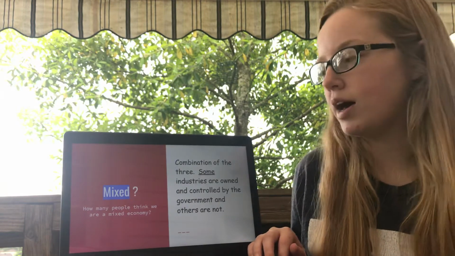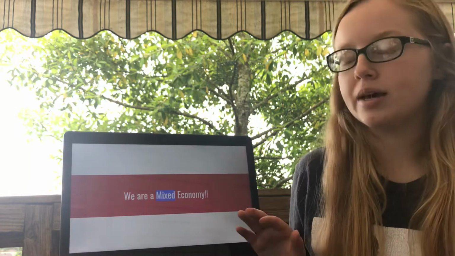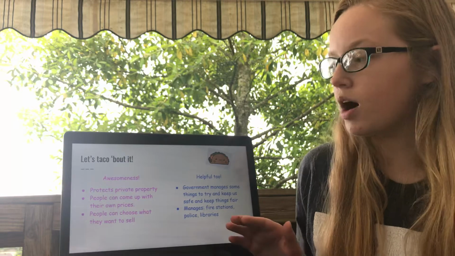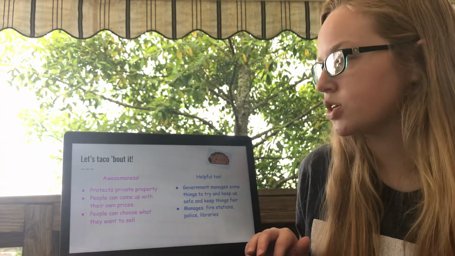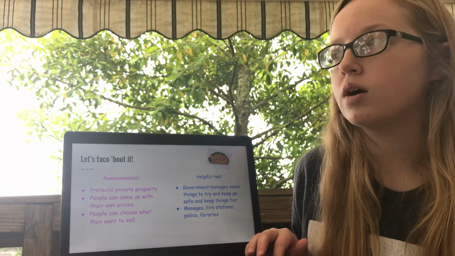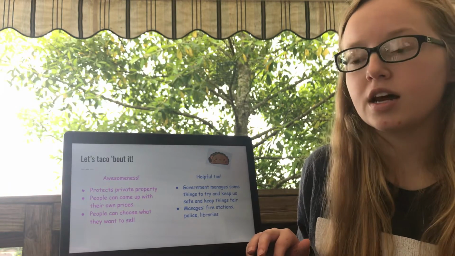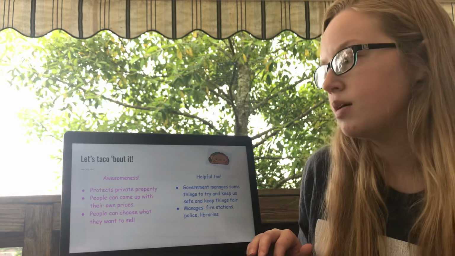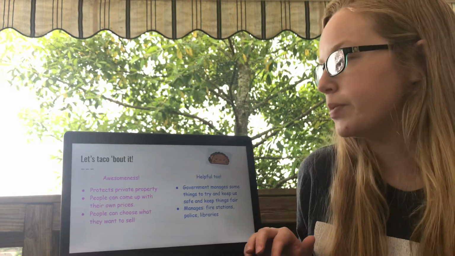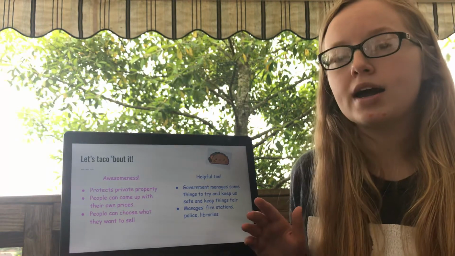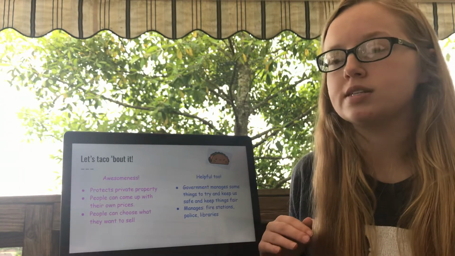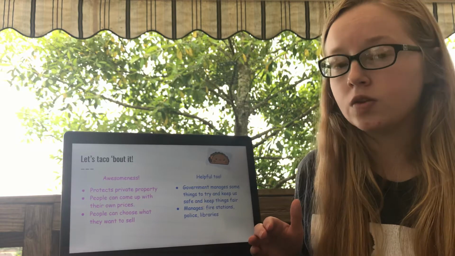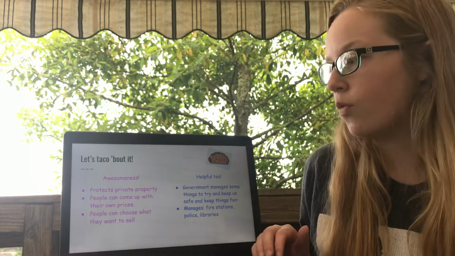Okay, so the U.S. economy is a mixed economy. So let's talk about it. Some awesomeness of the mixed economy is that it protects private property. So if I had my bakery business, another person who wanted to sell bread couldn't come into my store and start selling their own bread, because that's my property. People can come up with their own prices. So I can decide how much I want to sell my bread for. If I wanted to sell my bread for $2 a loaf, I could do that, or I could change it to $1.50, whatever I wanted.